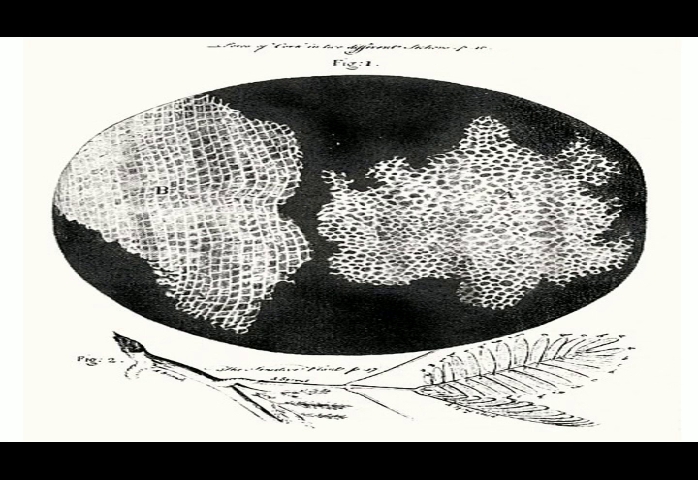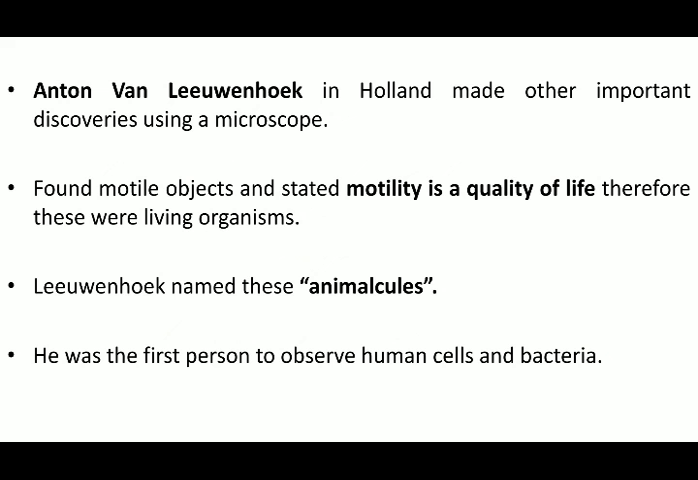So if you see the diagram, there are small chambers, okay, and that together makes up your organ or the tissue level. Okay, so the level goes on increasing. Then later on there was another scientist known as Anton van Leeuwenhoek in Holland, and he made other important discoveries using a sophisticated microscope. The microscope that he used was more advanced than that used by Robert Hooke.